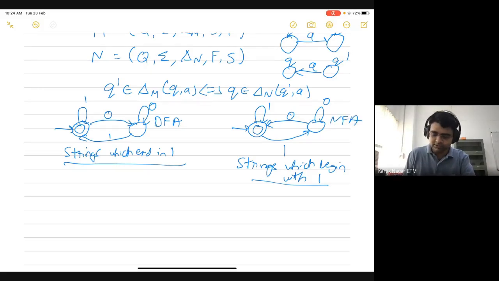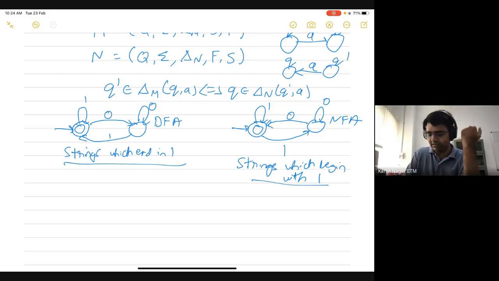We have two transitions on 1 and two transitions on 0. For the start state, you have two transitions on 1, and for the other state, you have two transitions on 0. Also, there is no transition on 0 from the start state. So what can we say about this automaton?